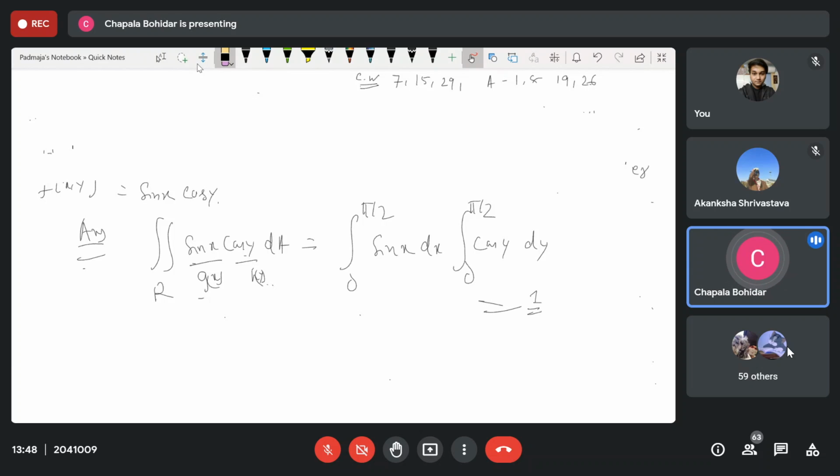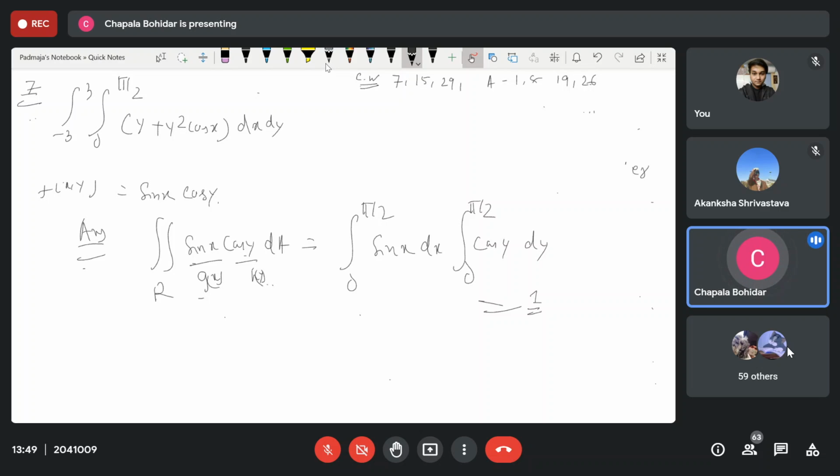Do question number 7 yourself. It is a direct question. Calculate the iterated integral from minus 3 to 3, 0 to pi by 2, of y plus y square cos x dx dy.